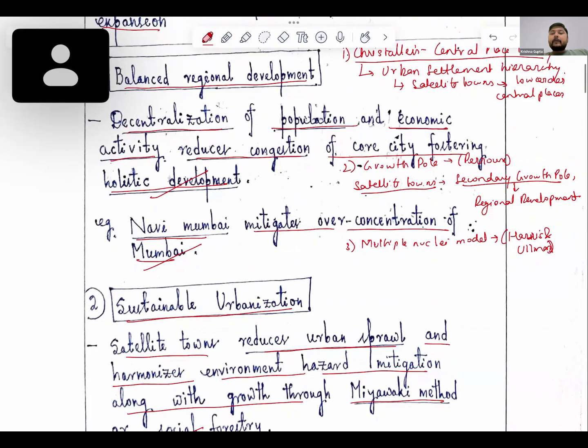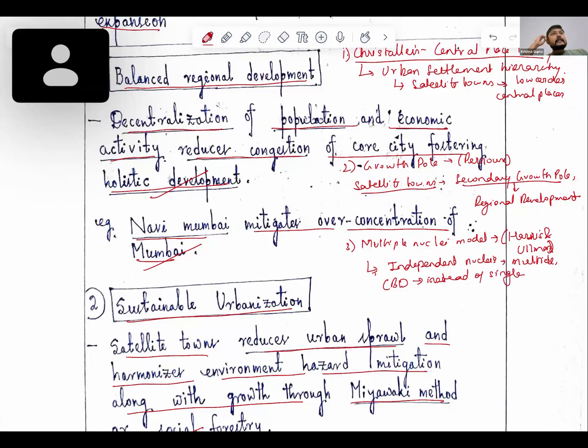Under Harris and Ullman, they have provided that the cities will develop several independent nuclei, and there will be multiple CBDs, that is Central Business Districts, instead of a single one.